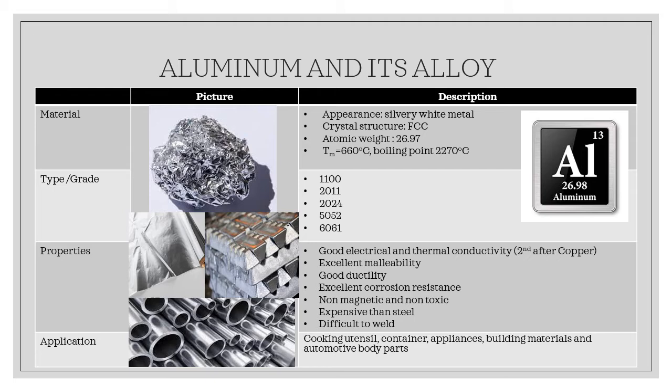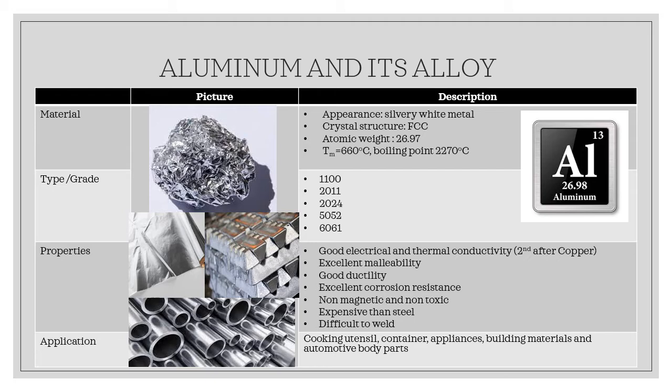Aluminium has good electrical and thermal conductivities, which are basically second to copper, excellent malleability and ductility, and it is also highly corrosion resistant to many environments, non-magnetic, non-toxic, and it is much more expensive than steel. However, it is difficult to weld.